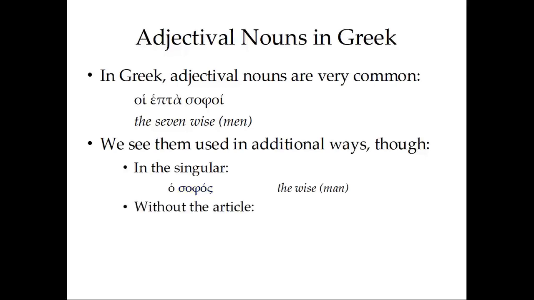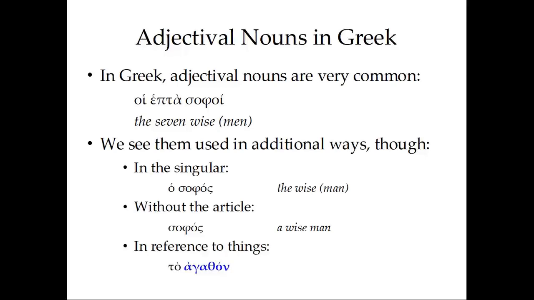We also see adjectival nouns used without the article. For instance, sapos would be not the wise man, a particular wise man, but just a wise man, someone who happens to be wise. We also see adjectival nouns used in reference to things as well. In English, we seldom, if ever, see this. In English, adjectival nouns are usually used in reference to types of people.